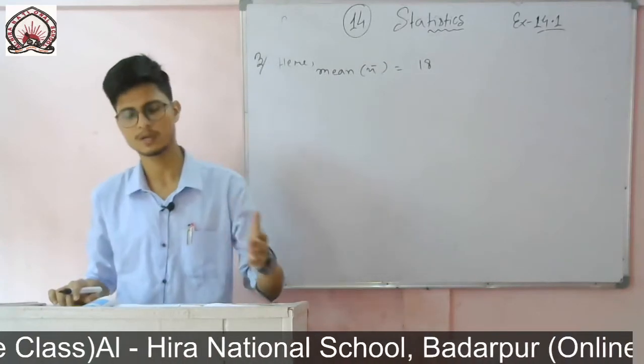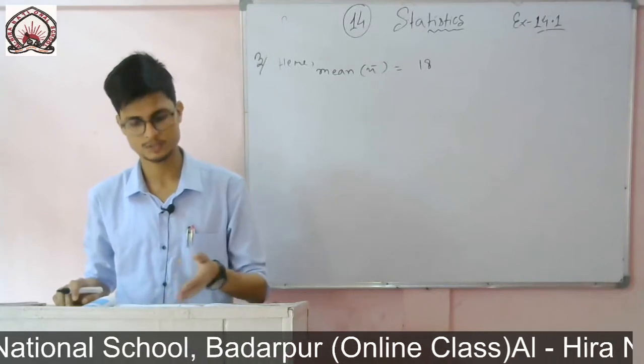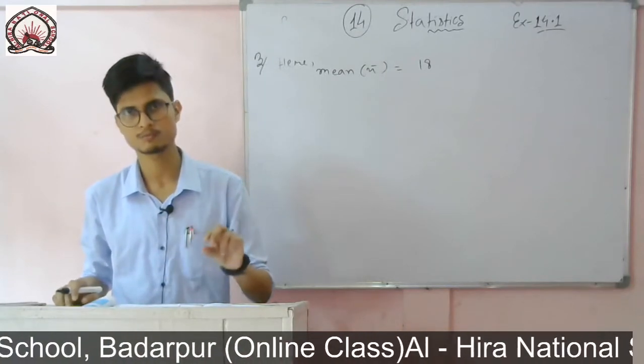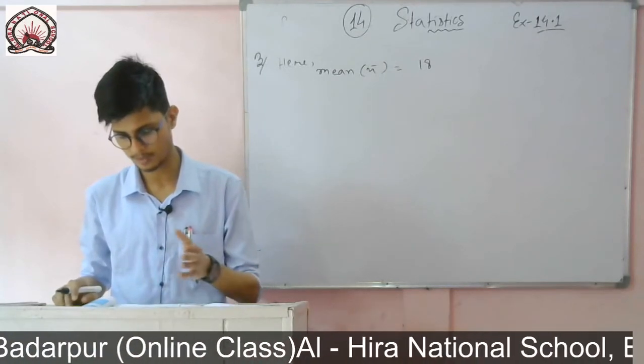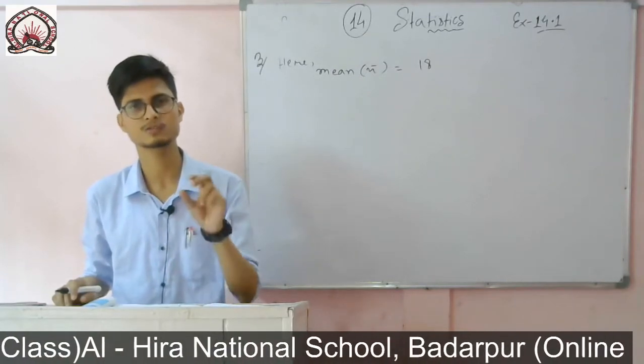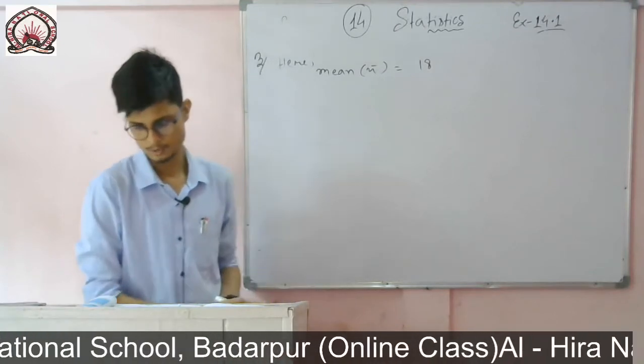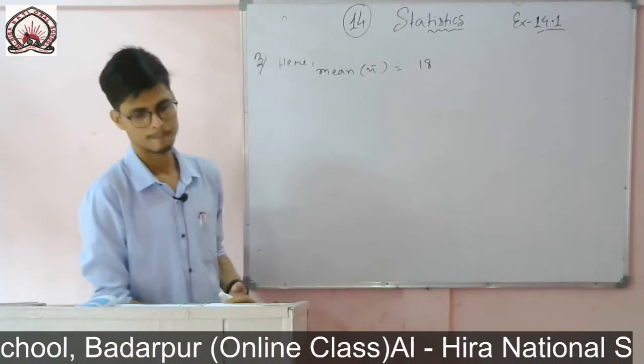If you want, you can do it by the direct method, but here I will use the assumed mean method, because if I take out the assumed mean, then from every xi I can subtract it, and the values I get will be much smaller and easier to calculate.